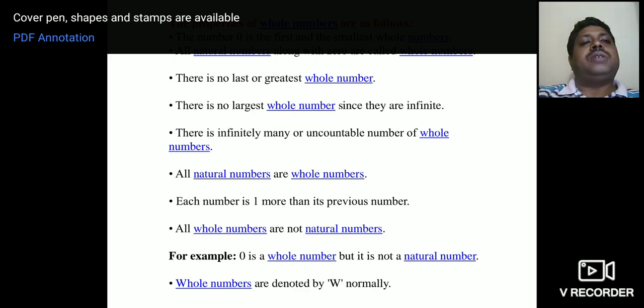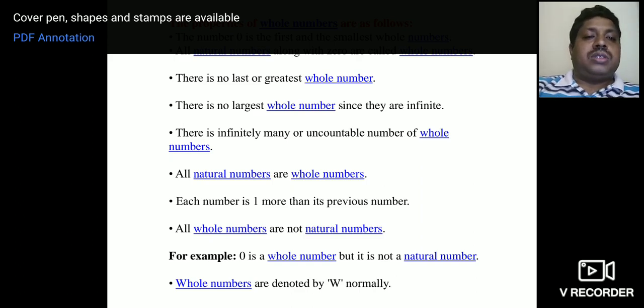Next, the properties of whole numbers. There is no last or greatest whole number. Whole numbers are the numbers which start from 0 and go on to infinity. There is no largest whole number since they are infinite. There are infinitely many countable whole numbers.